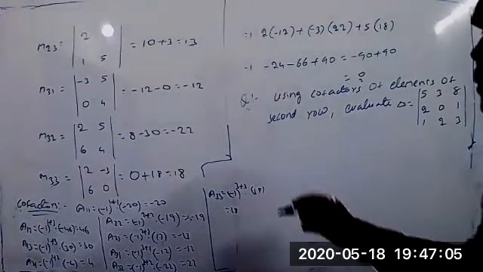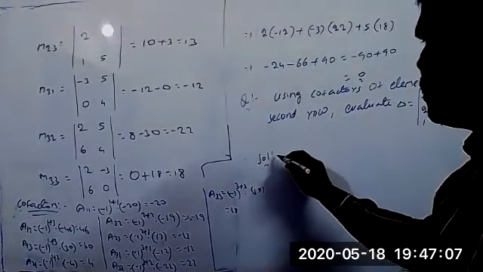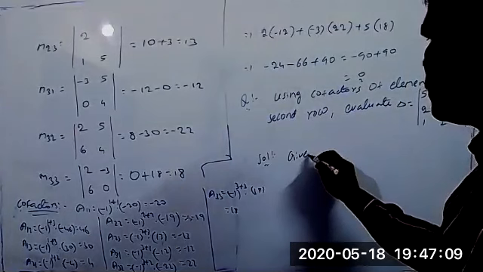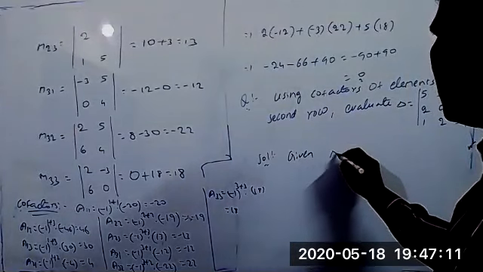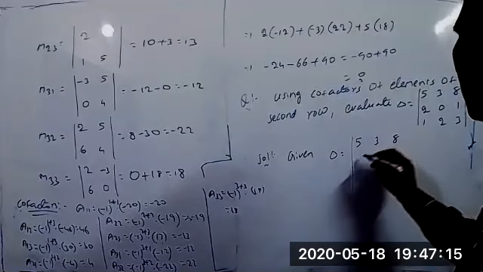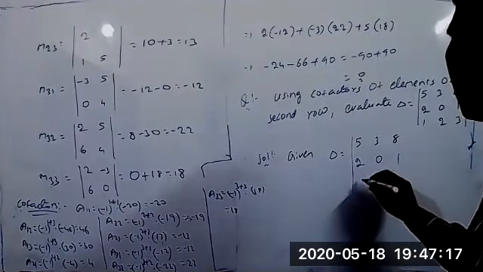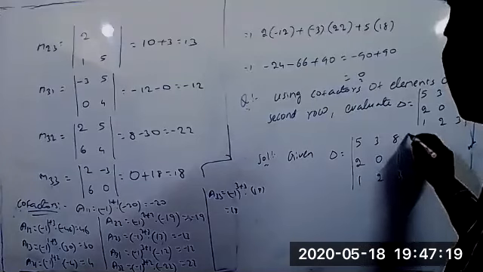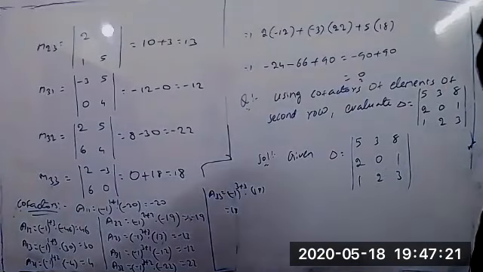Find now the given determinant. Given delta equal to 5, 3, 8, 2, 0, 1, 1, 2, 3. This is given. Now we require the value. What is that?